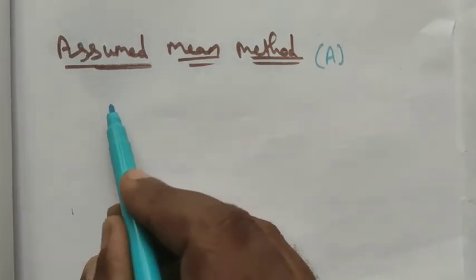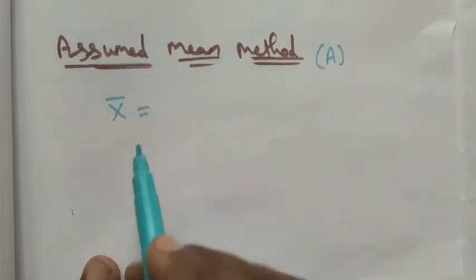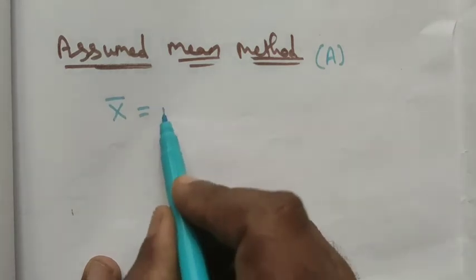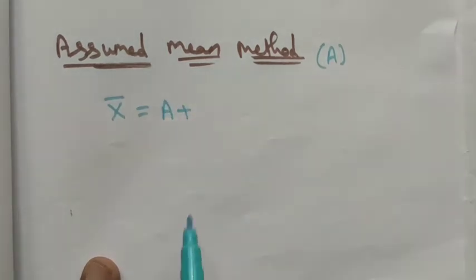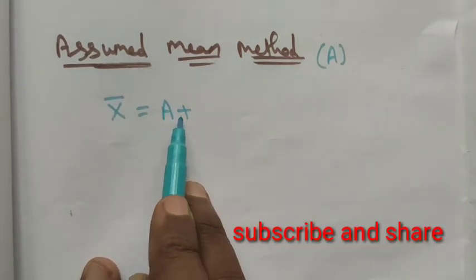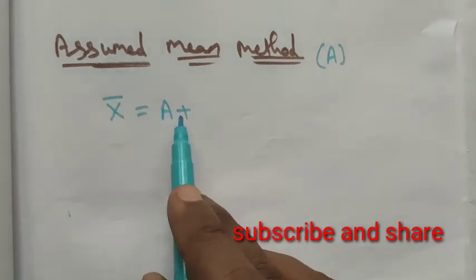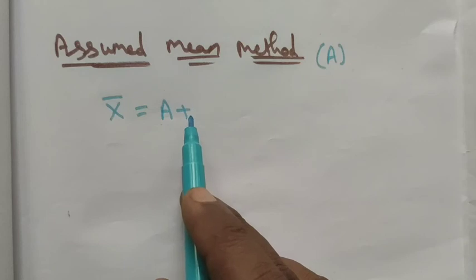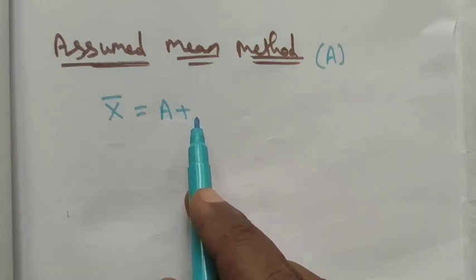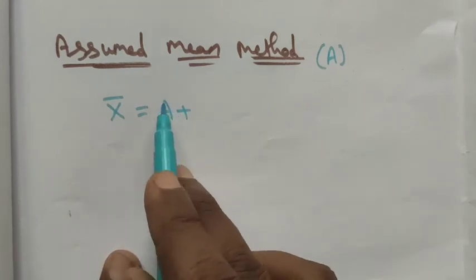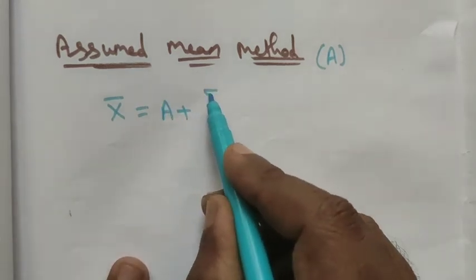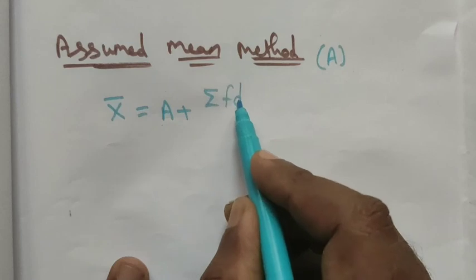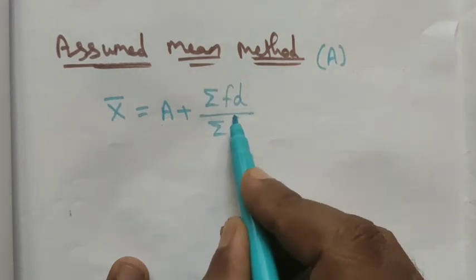Let's see the assumed mean method for arithmetic mean: x bar is equal to A plus, where the assumed mean value we are deciding, right? The students can get 50 marks, so 50 is the assumed value, or more than 90, so 90 is the assumed value. That is the A, and here summation fd divided by summation f.